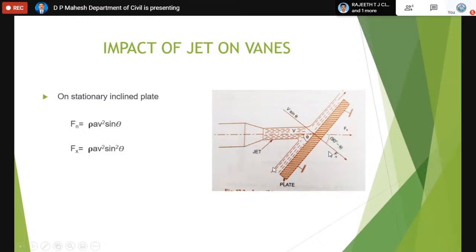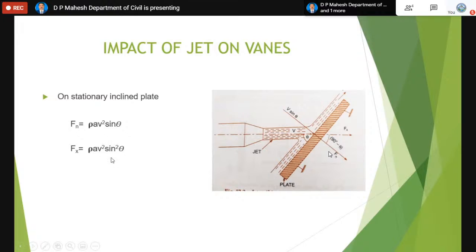In the same manner, sometimes the vane, I mean plate, the plates are not normal. Instead, they're kept inclined. When the jet strikes such plates, we can calculate the force. F means force, N suffix means direction. Fn means the force exerted by the jet in the direction normal to the plate. In this direction, we can find it using this formula.